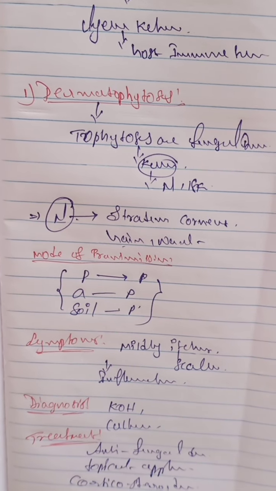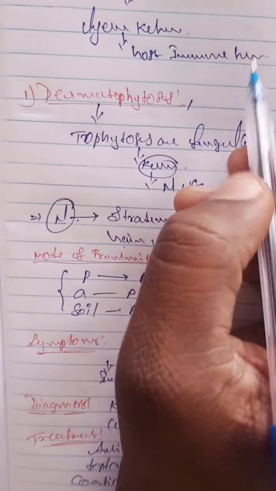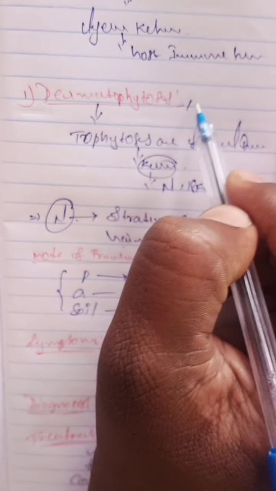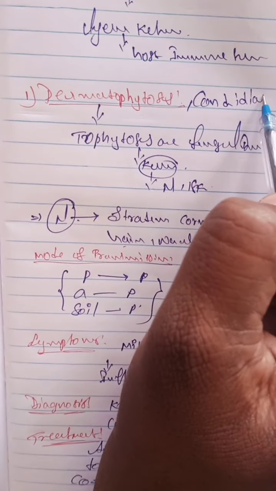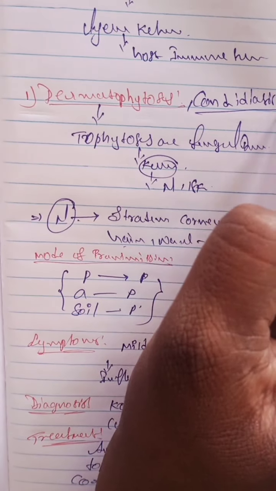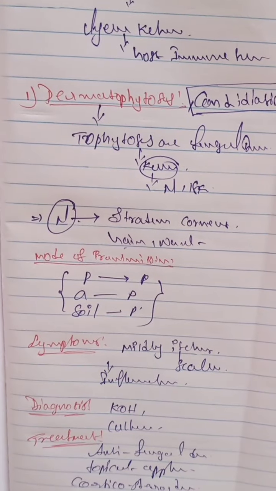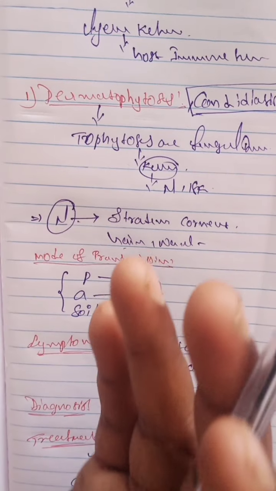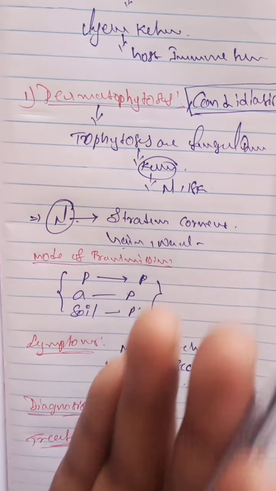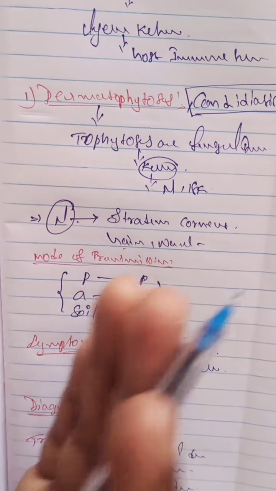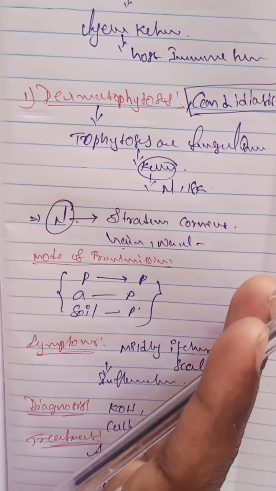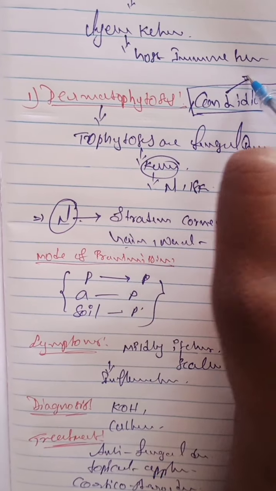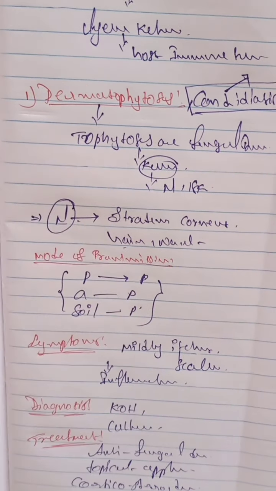One more important example, besides dermatophytosis, is the second one, candidiasis. This is your homework: write about candidiasis, like what candidiasis is, what the symptoms are, how to diagnose, how to treat, and how candidiasis is transmitted. That's your homework. So this is about dermatophytosis.